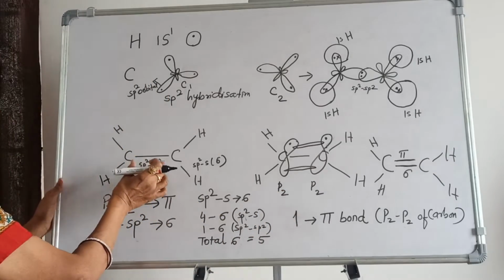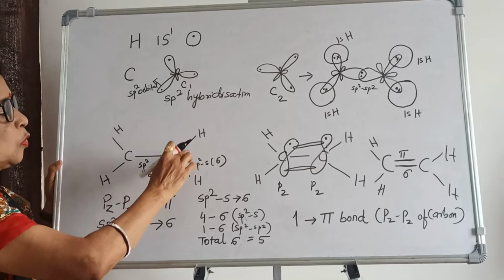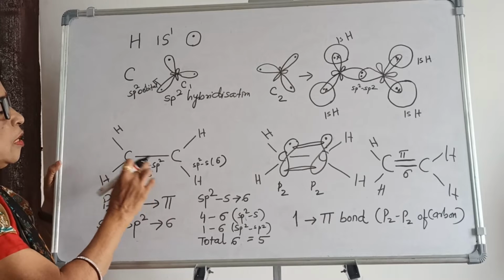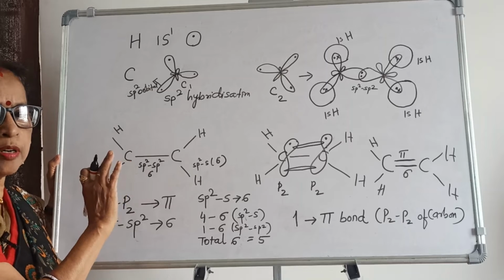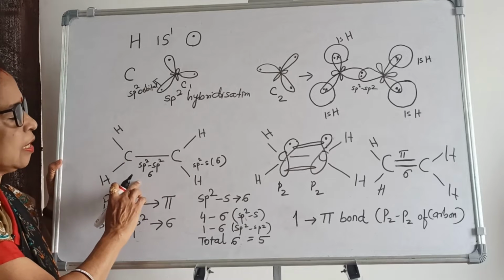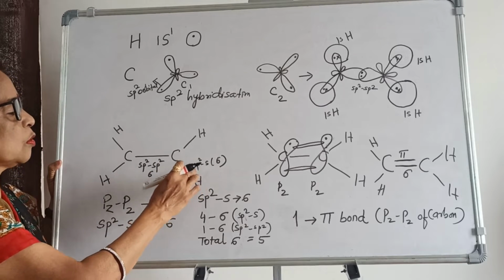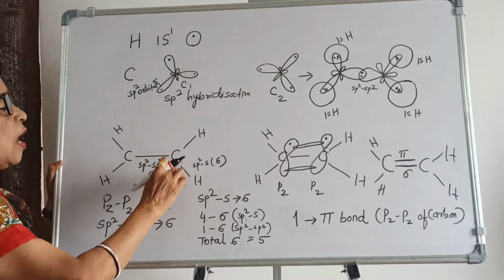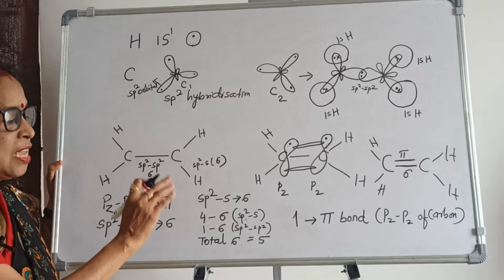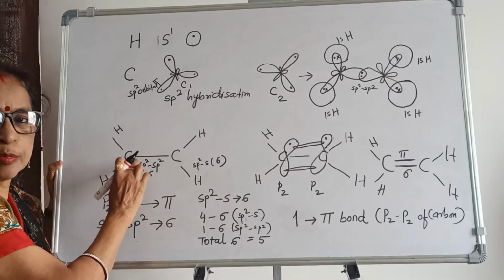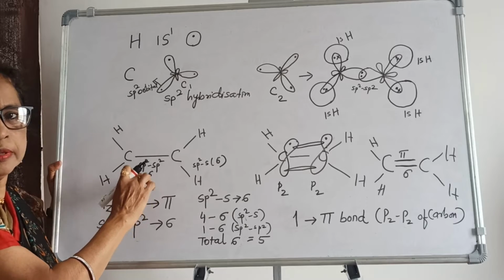All these sp2-s overlappings give sigma bonds. The sp2 of carbon and 1s of hydrogen give a sigma bond, so these 4 are the same, sp2-s, forming sigma bonds. In the middle, between carbon and carbon, the sp2-sp2 overlapping is also one type of sigma bond.